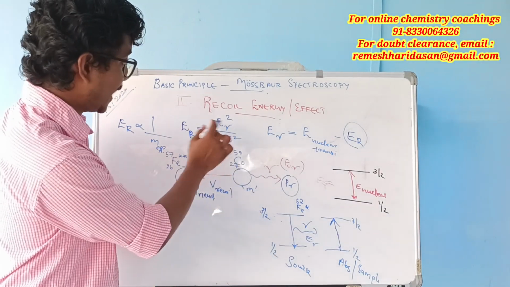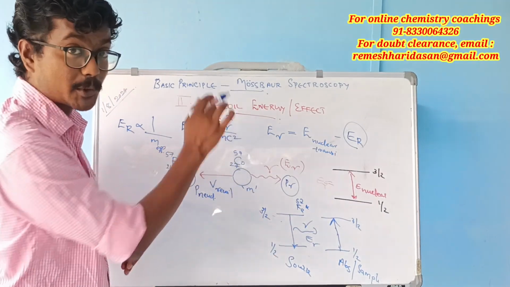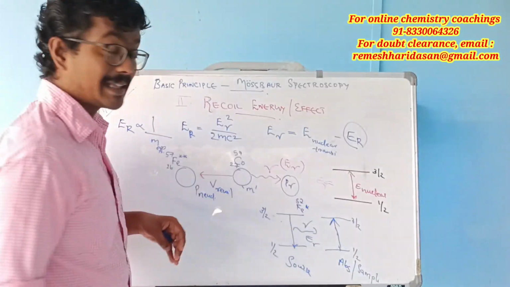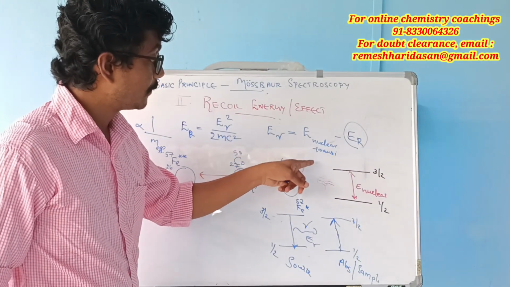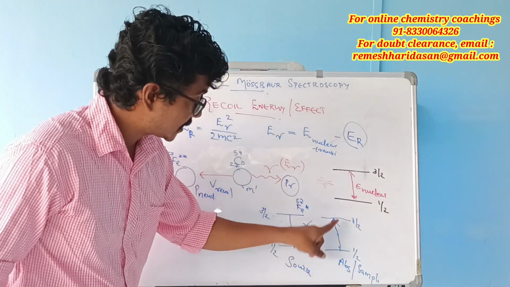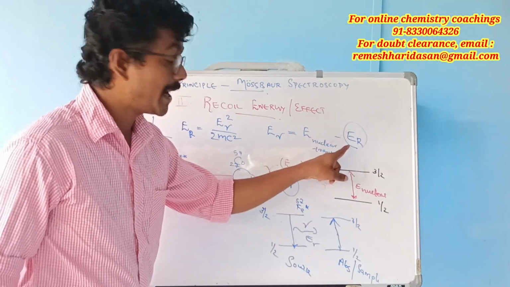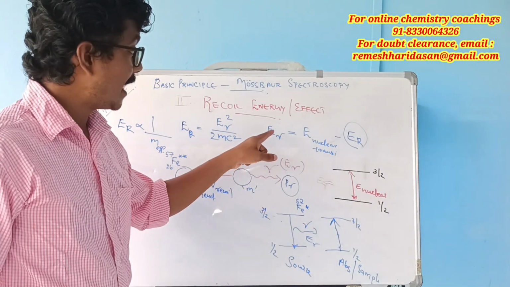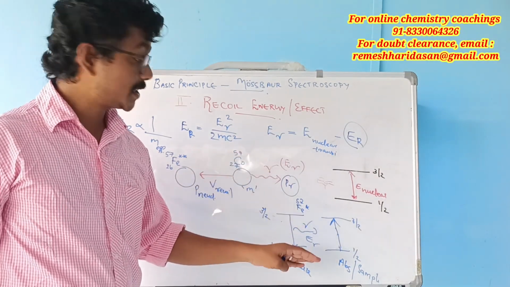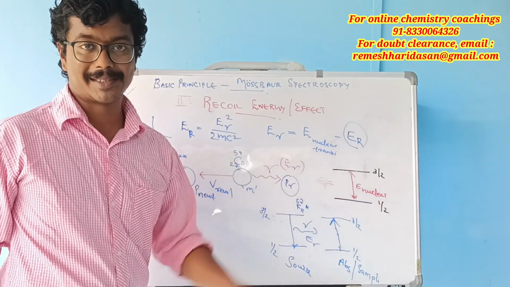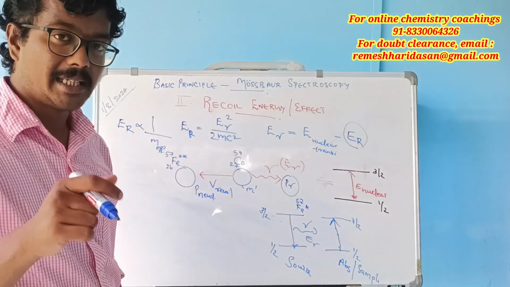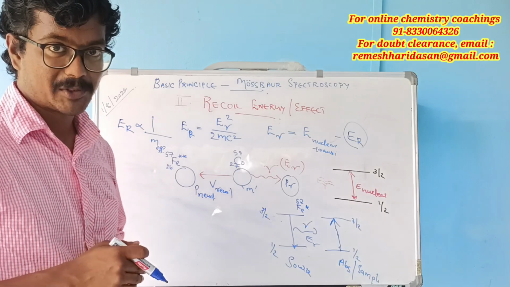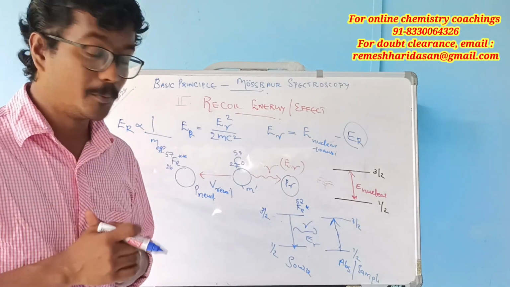In the expression itself, recoil energy is proportional to the gamma energy. So the actual gamma energy of the gamma radiation is equal to the energy of the nuclear transition minus the energy of the recoil. So the gamma radiation is not sufficient for the nuclear transition. This will hinder Mossbauer spectroscopy from obtaining a proper result. So what do we have to do?